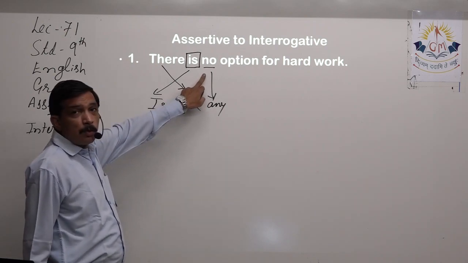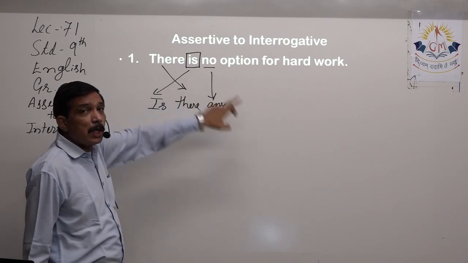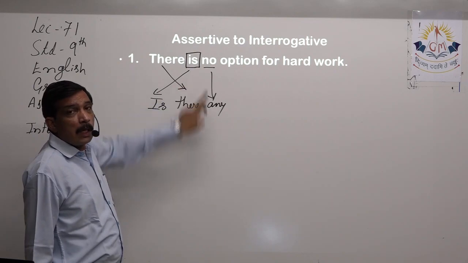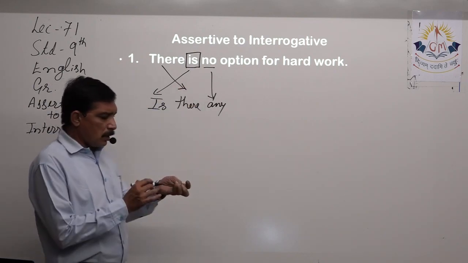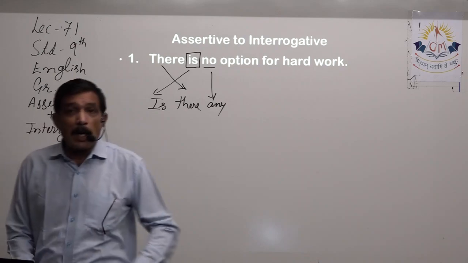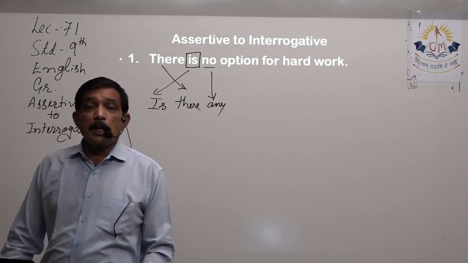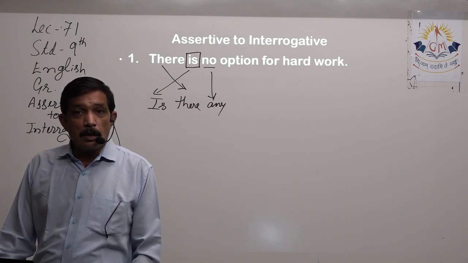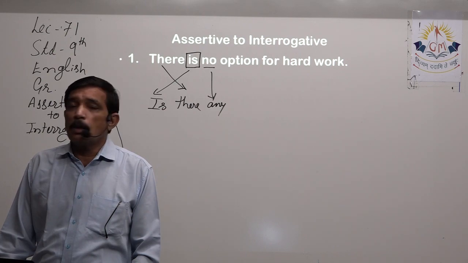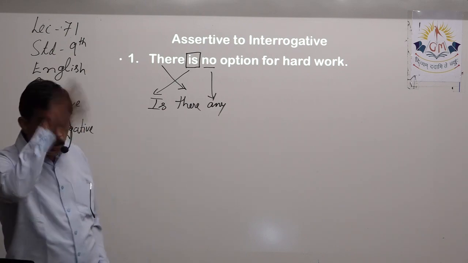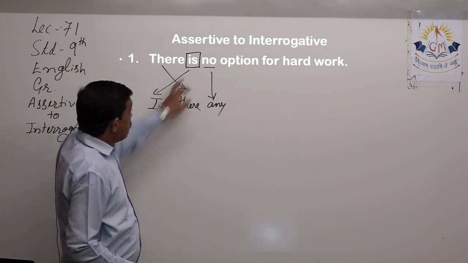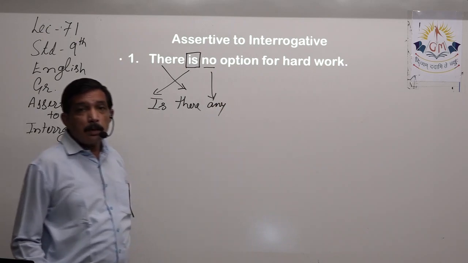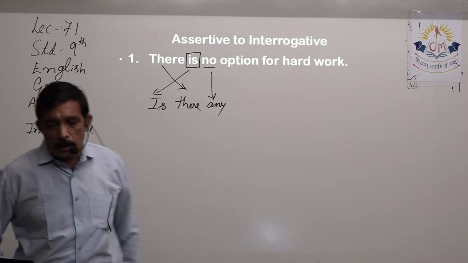We only have to remove the negation. But to remove the negation, we have to insert the affirmative one. So no becomes any. You must have heard these things continuously in the class. Is there anybody who can answer my question? Nobody? So is there, no becomes any, and after that the rest of the sentence as it is.